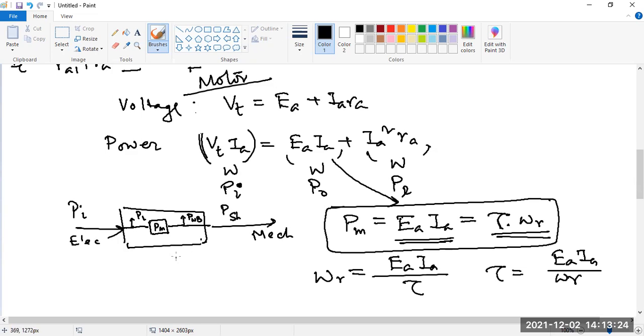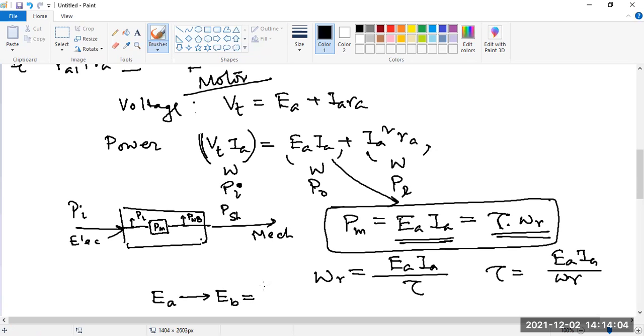For a motor, if we want to find the current, IA equals VT minus EA. This induced voltage, EA, in case of a generator is termed the back EMF for the motor, because it always works against the terminal voltage, the supply voltage. So for a motor the terminology is slightly changed, and we generally call EA here EB.